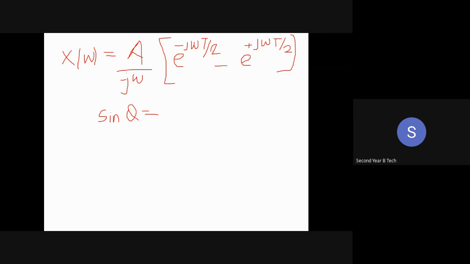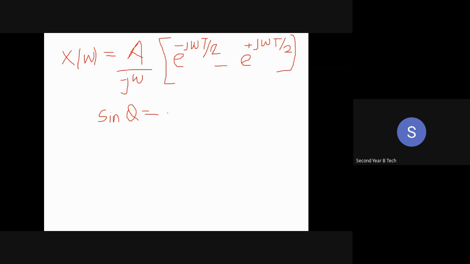In the form of exponential, if I want to write down the sine theta, what is that identity? Ma'am, can you represent it in sine hyperbolic function? You can also represent it in the form of a sine theta form. No need to go for hyperbolic. That only I am asking you. Euler's identity, you know, I think. So how are we going to write down the sine theta in terms of exponential?